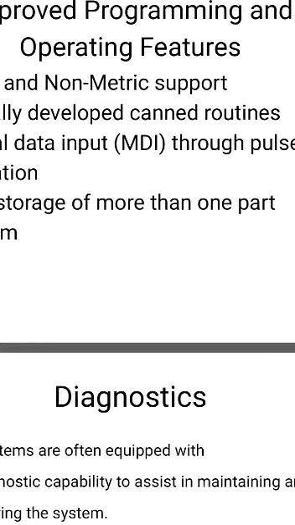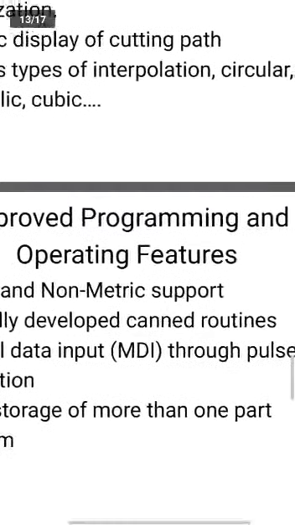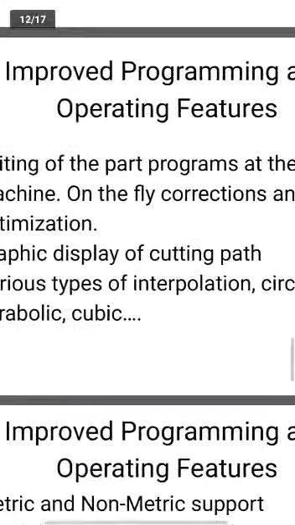So what does it do? The flexibility of the software control of CNC programming and operation features is the flexible operation, so it controls the software which is running. Some of the features of this are manual data input and editing of part programming at the machine.